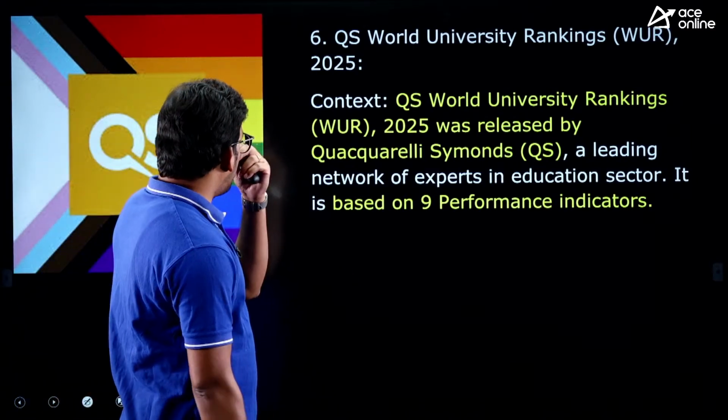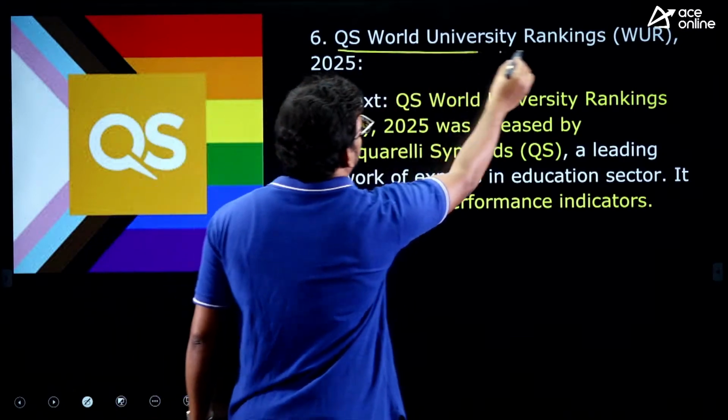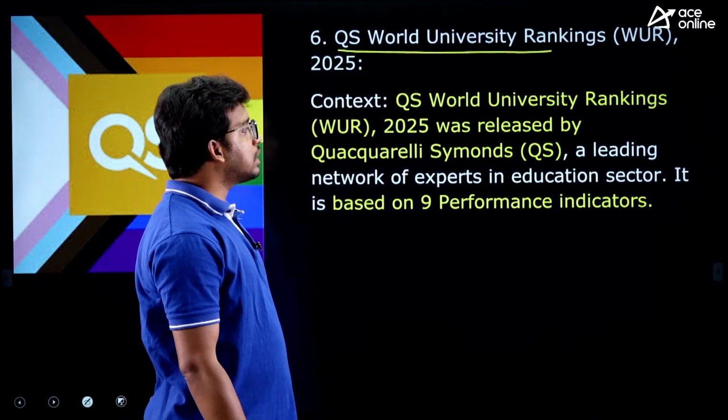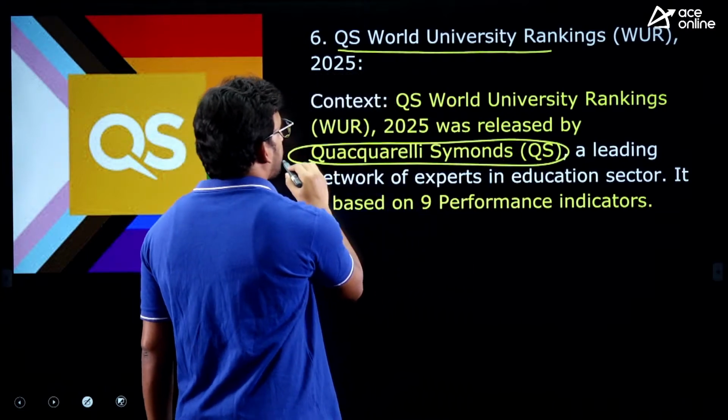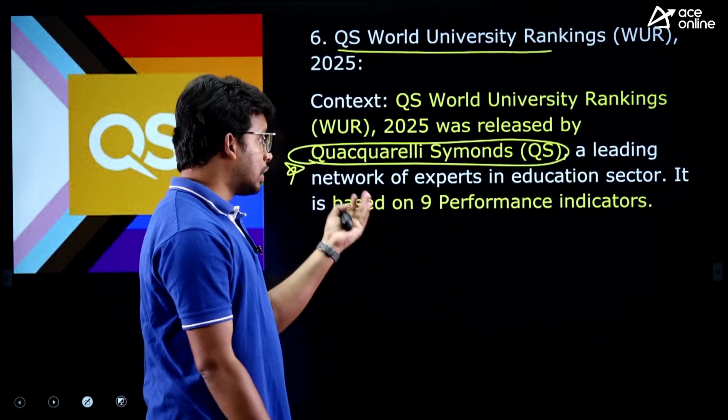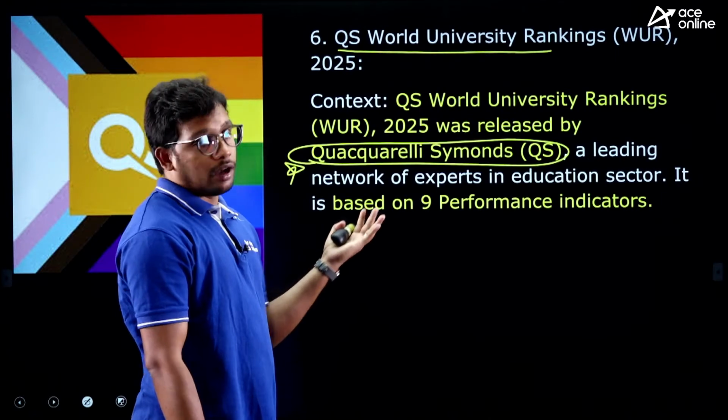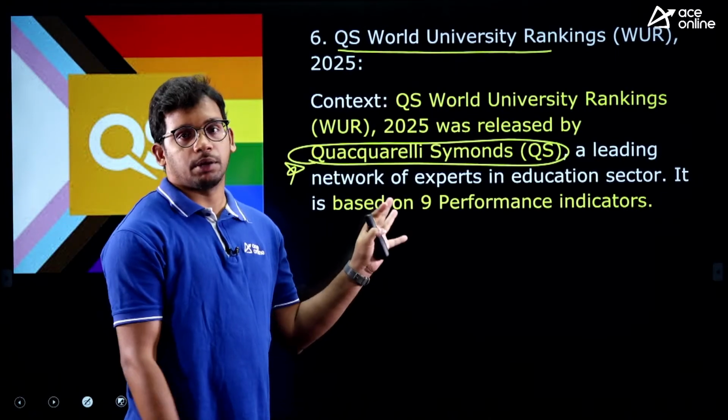Next one, about QS World University Rankings. QS World University Rankings, Quacquarelli Symonds. This is a private organization which gives rankings. So this is also important a little bit. This has been asked recently in some railway exam.